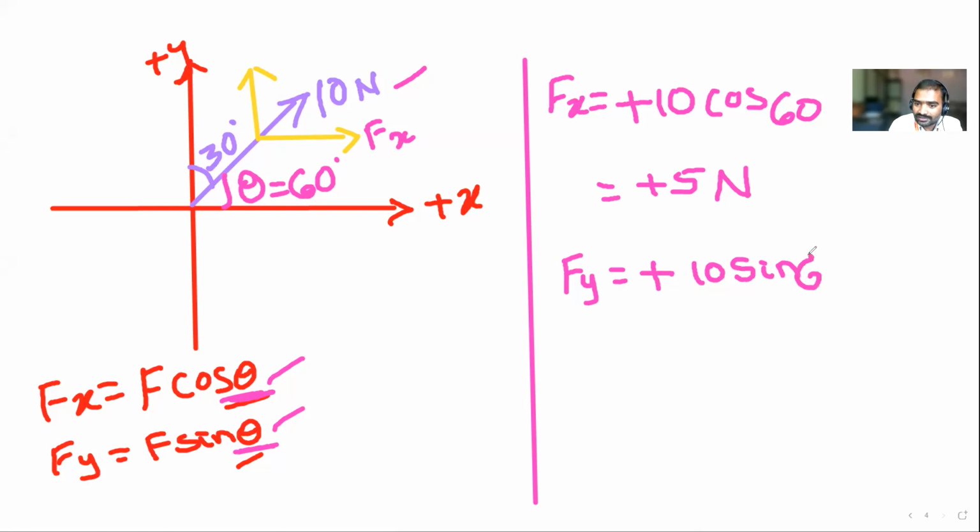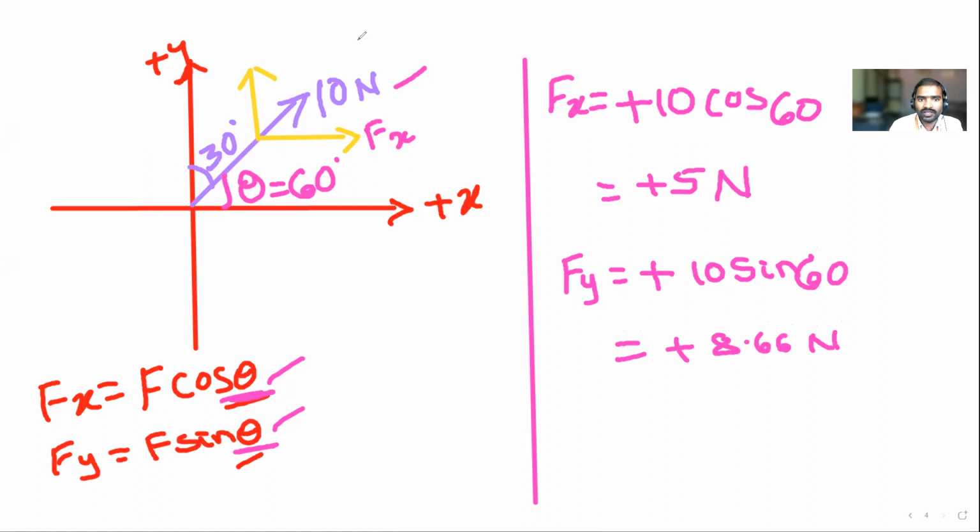Yes, sir. 60. It gets jumbled, sir. That's why this is the right time to learn. 10 sin 60, how much does it come? Root 3 by 2. Root 3 by 2 means 5 root 3. 5 root 3 means how much? 8.66 Newton. Okay. Is everyone clear?